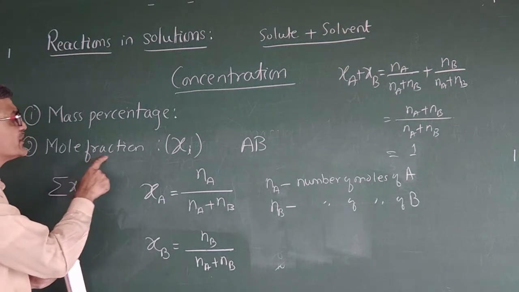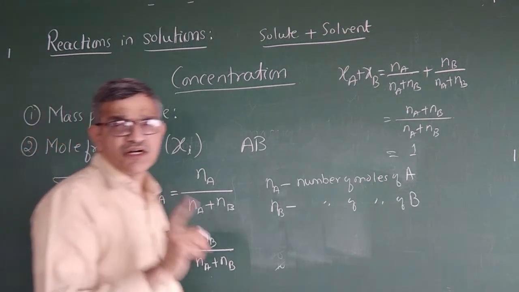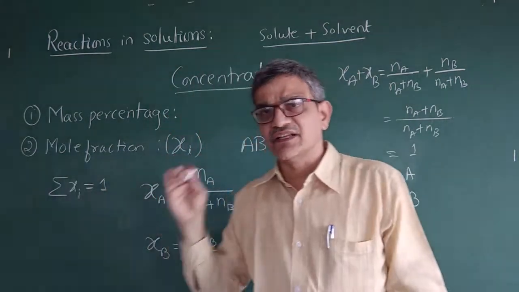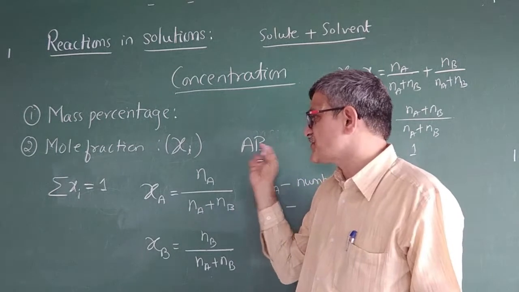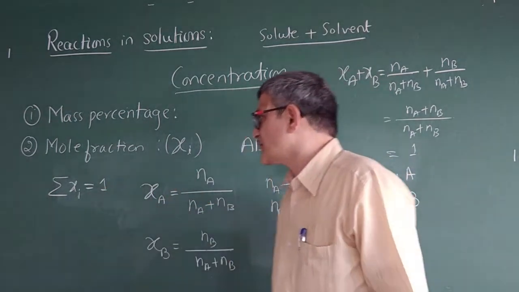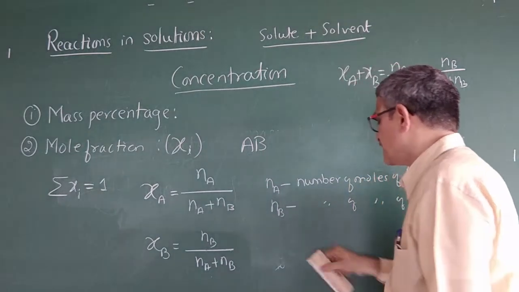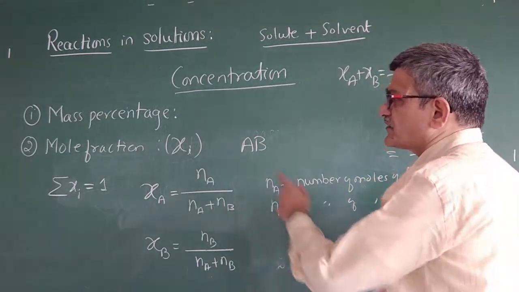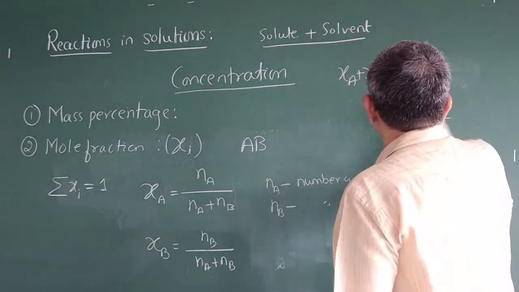So I told you it is a fraction. Any one component has a mole fraction that is not 1, it is less than 1. When you add all the mole fractions, you get 1. This is one of the important concepts while solving problems. So this is the second concentration term, which is expressed in terms of mole fraction.